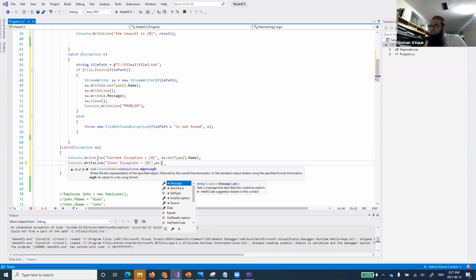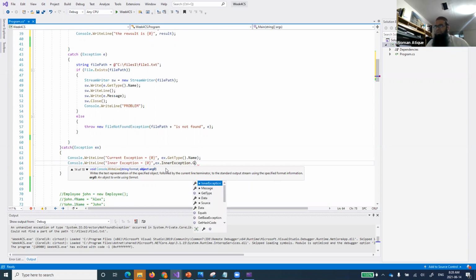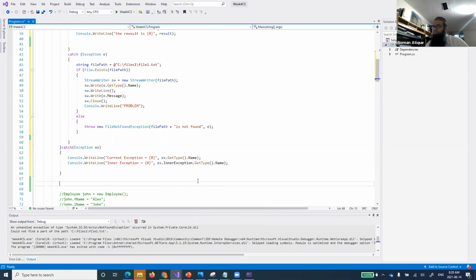Now ex is our main exception, and I can go into ex dot and use a feature called inner exception. Use this inner exception, and now the same, get type and dot name. Understand, everyone?